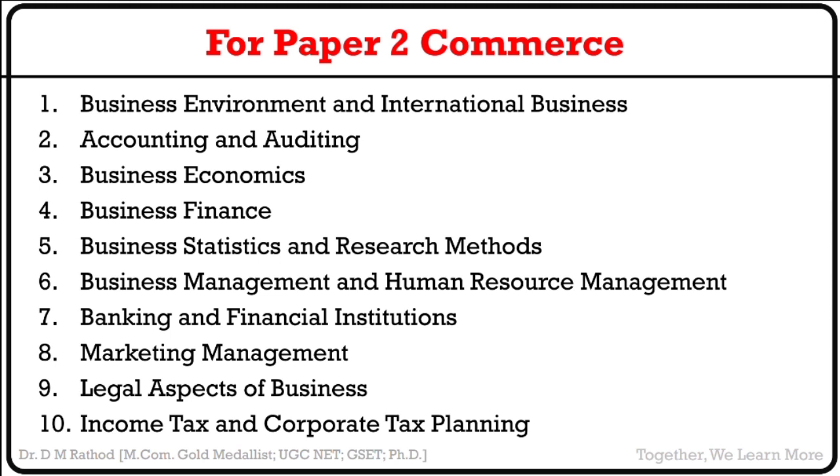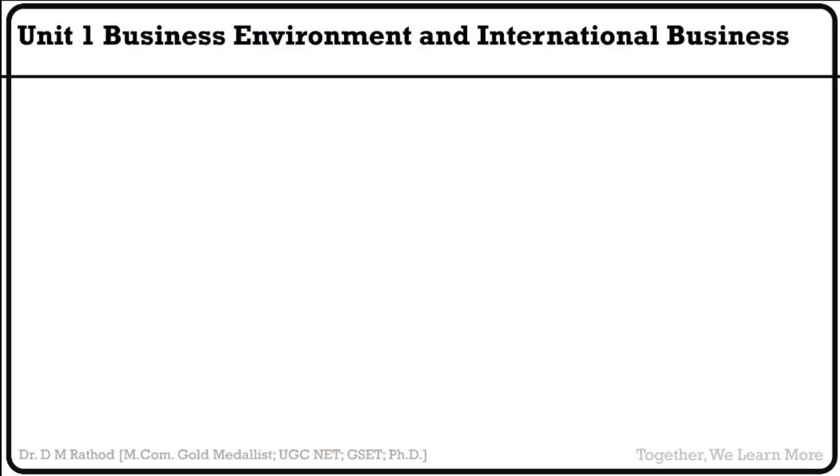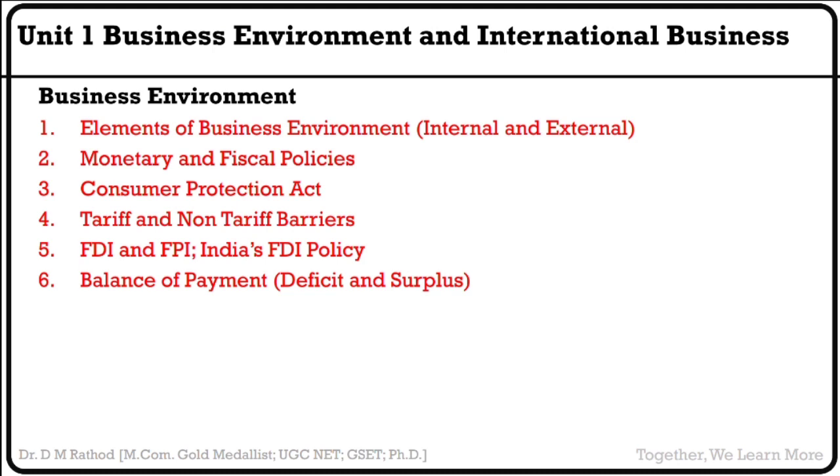Clear? See here, for unit 1, that is business environment and international business. So first we have business environment. From this chapter you have to prepare for elements of business environment. We have internal and external, political environment, economical environment, social environment. Clear? External and internal environment. Then you have to focus on monetary and fiscal policies. Then Consumer Protection Act. You will have one question from this.